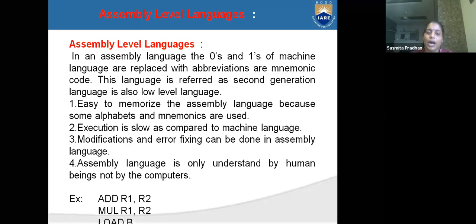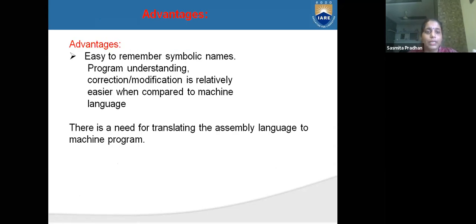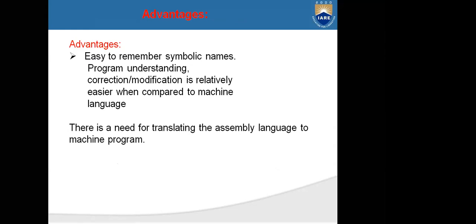See here, add r1 r2 means two registers we are adding. Mul means two registers we multiply. Load b means we store in our b memory. What is the advantage? It is easy to remember. If I do addition you can say add, and for multiply, mul. If you write only 0 0 1 0 1, you cannot understand; only the machine can understand.